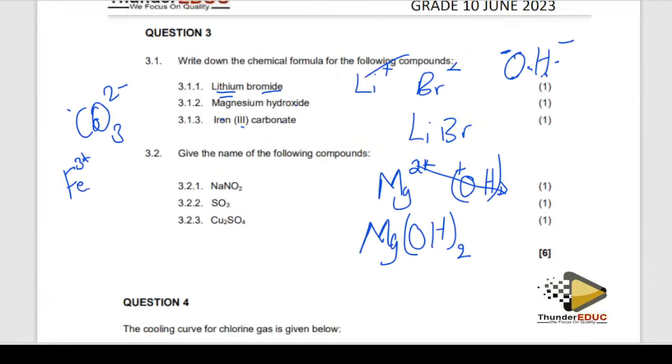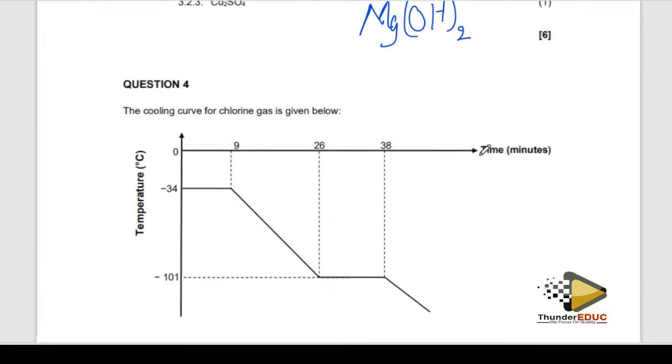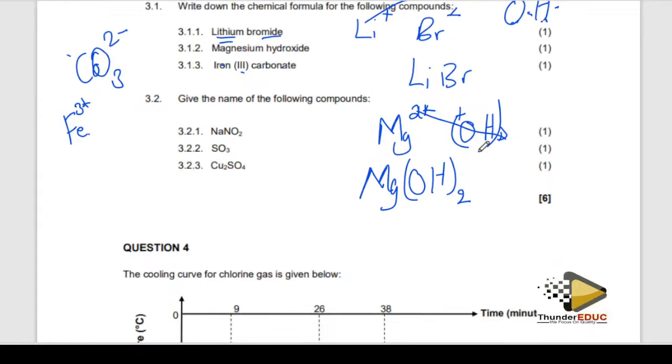Then we go to the next question. The next question is: give the name of the following compounds. How do we name this? Go to the periodic table and find this. So this is sodium, this is nitrogen and oxide, but the oxide, there are 2, so it's going to become sodium nitrogen dioxide.